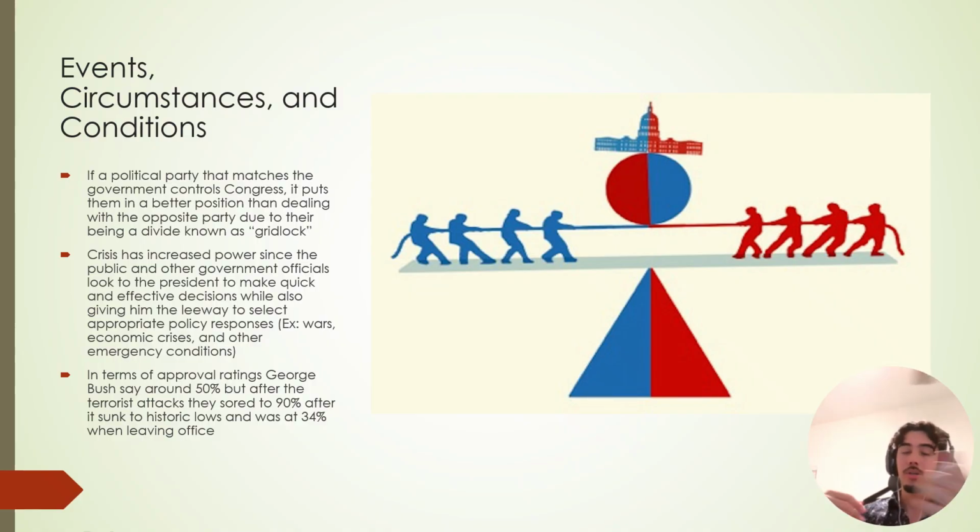Okay. Currently, we do not have that because we have a Republican president. We actually have a Republican majority in the legislative branch right now. Now, crisis leads to an increased power. Okay, great example of this is George Bush.